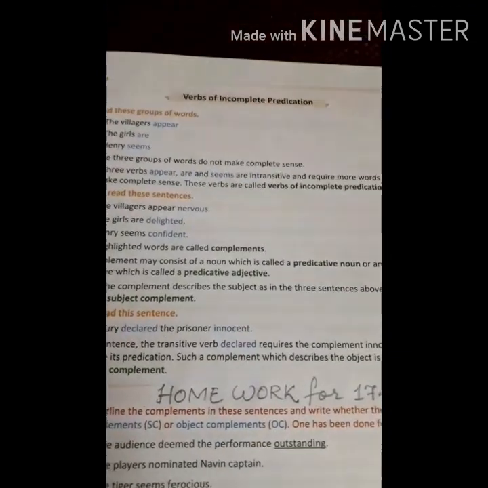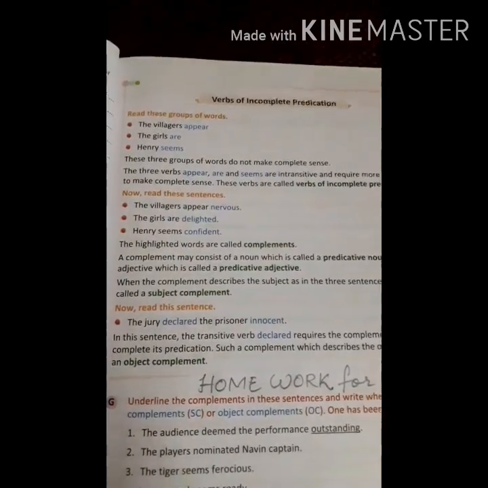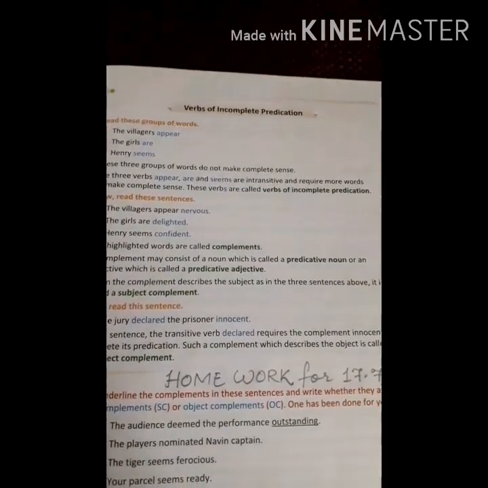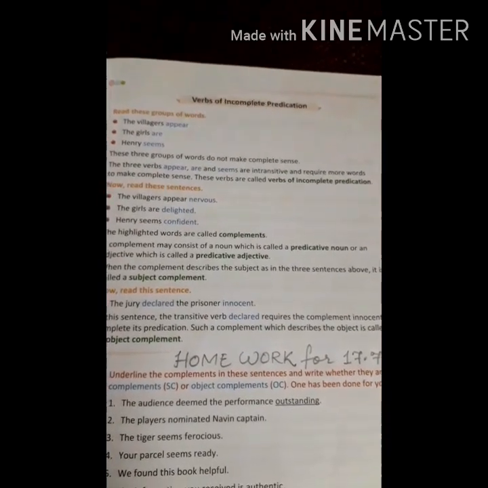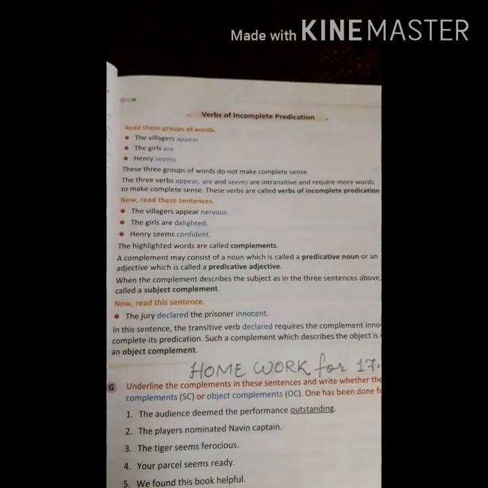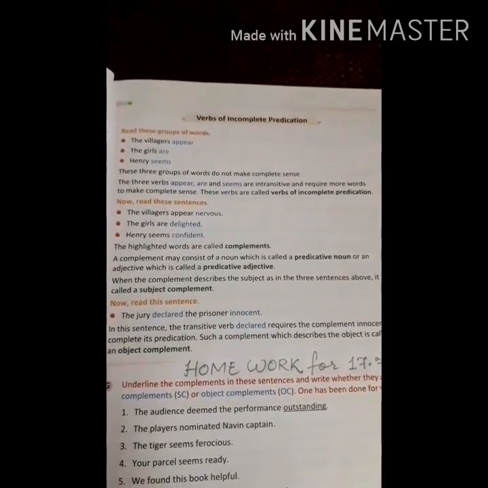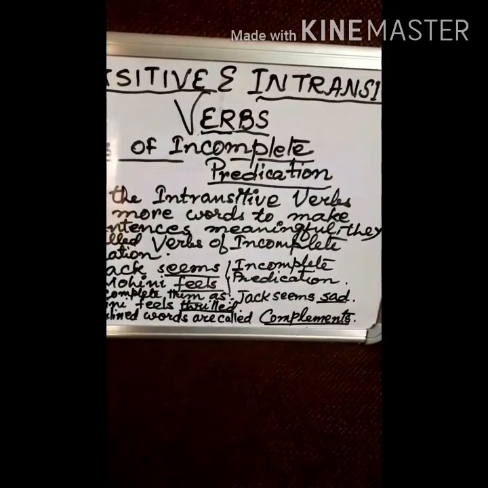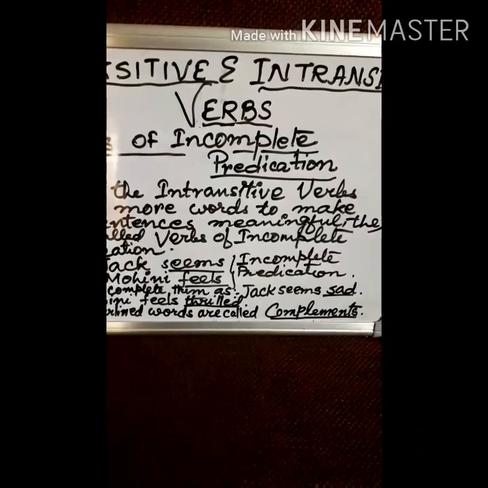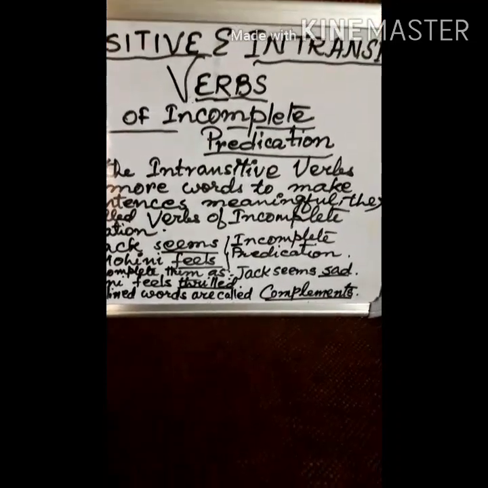In your book it is given that if the word you are adding is a noun, then it will be called a predicative noun, and if it is an adjective, it will be a predicative adjective. So the two words which we have joined just now, sad and thrilled, both are adjectives, so these will be called predicative adjectives.